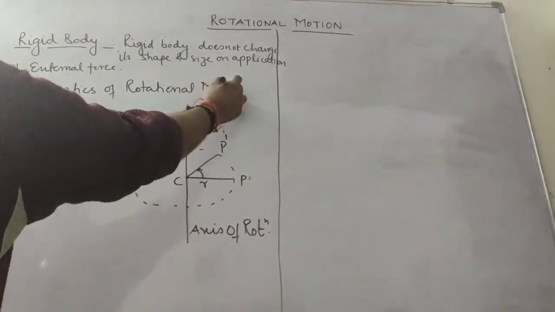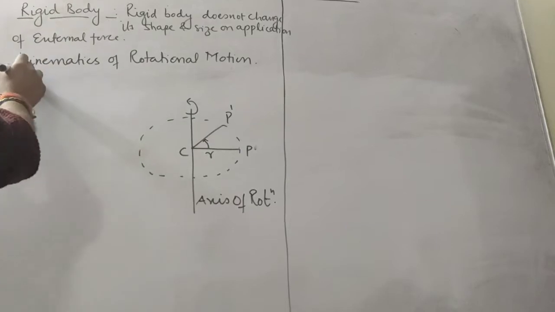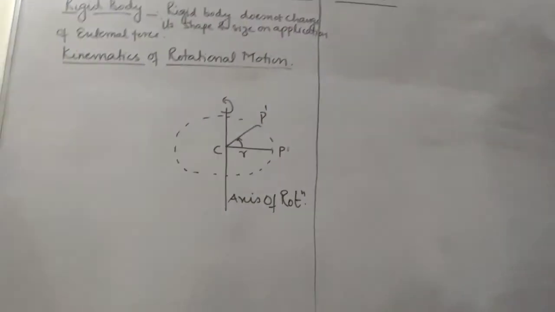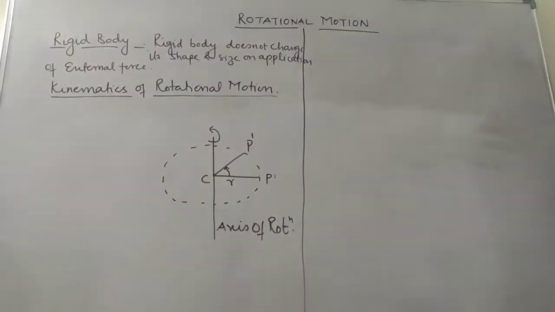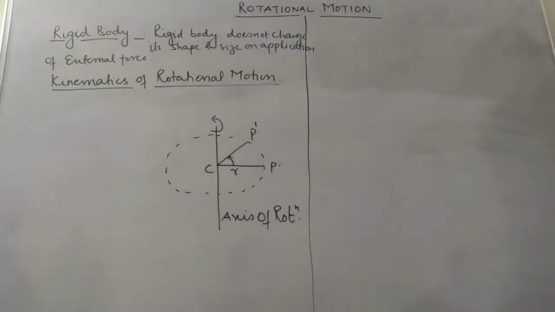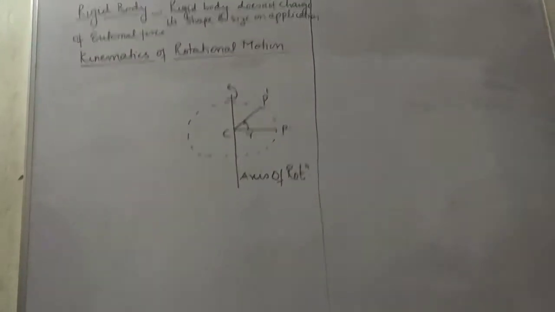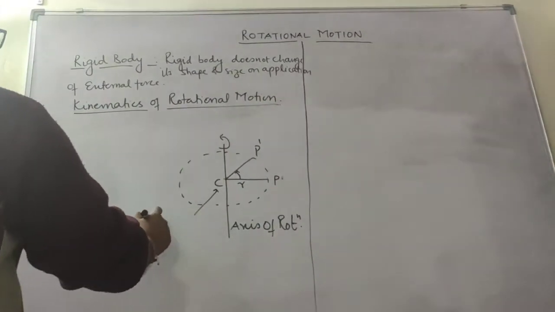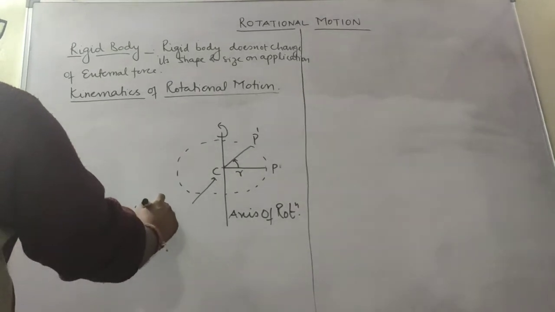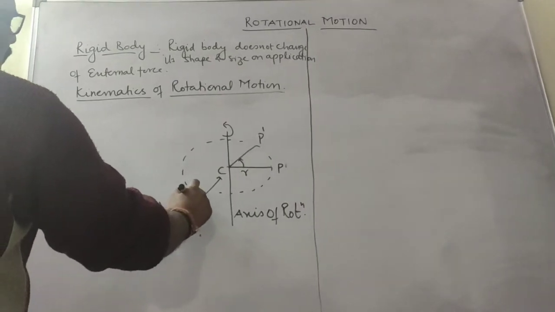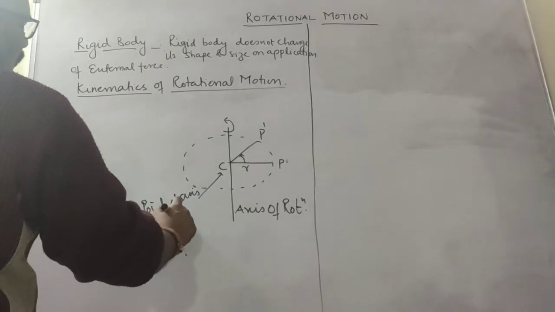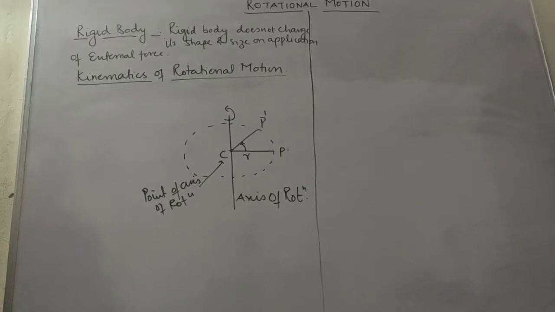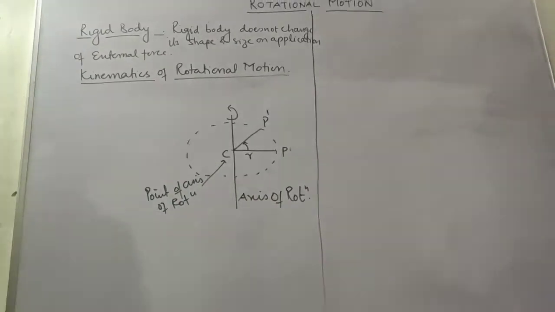Rotational motion. That is, here any rigid object when pivoted or fixed at a point will rotate about a fixed axis or fixed point. That fixed point is known as the point of axis of rotation, and the imaginary line passing through the point of axis of rotation is known as the axis of rotation.